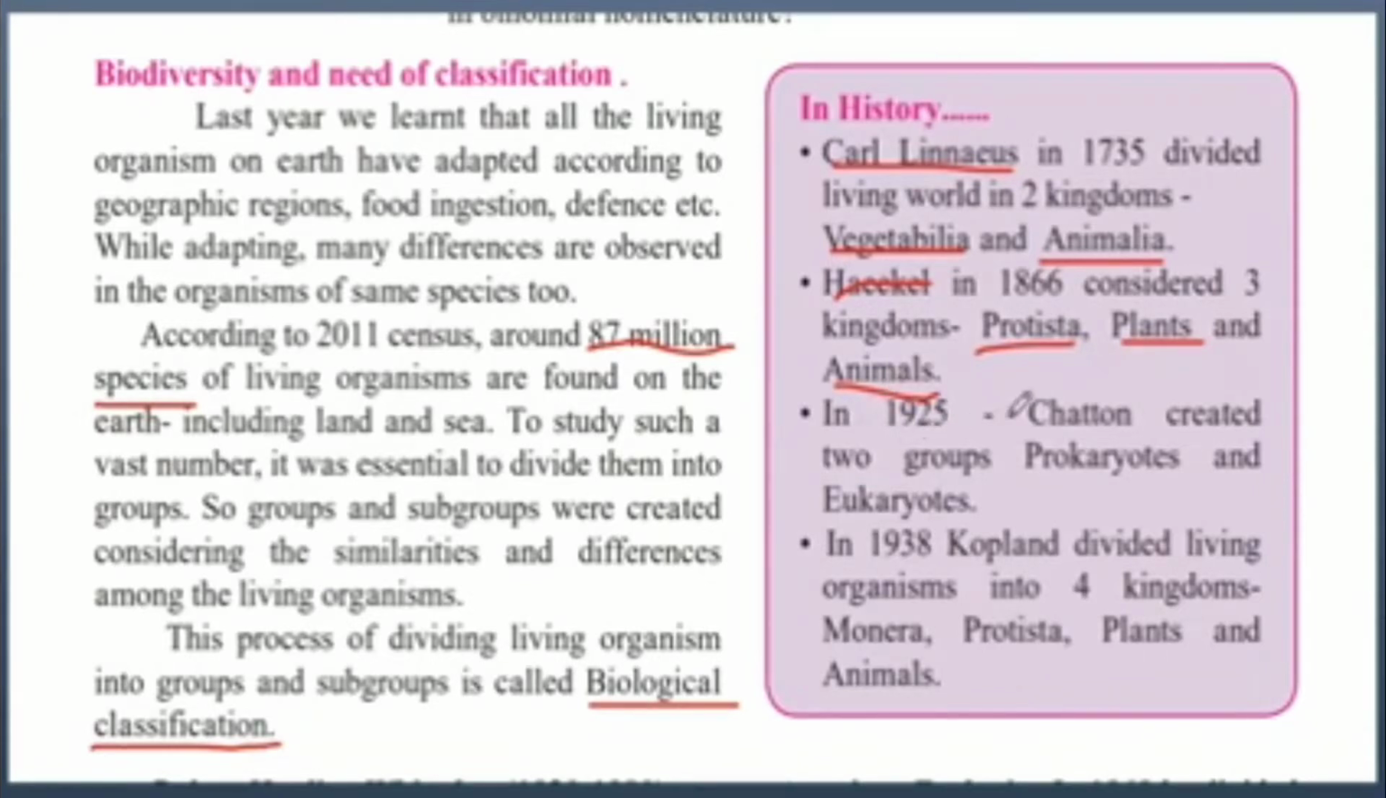In 1925, Chatton created two groups, prokaryotes and eukaryotes. Now this was a different type of classification in which Chatton divided the organisms based on their cells. If it was a single cellular organism, then it was a prokaryote, whereas multicellular organisms belonged to eukaryotes. In 1938, Copeland divided living organisms into four kingdoms, Monera, Protista, plants and animals. Now by 1938, another group was found that was Monera. So they decided to make a specific subgroup for it.